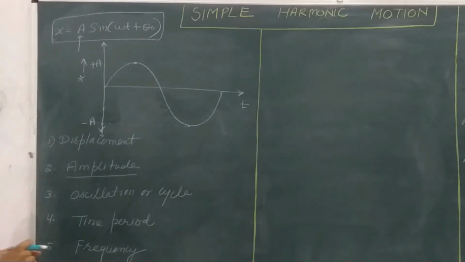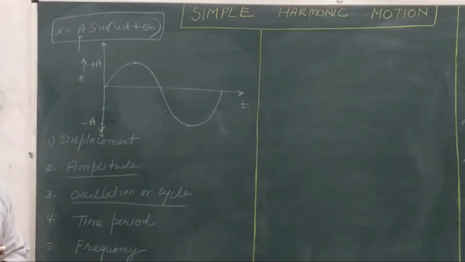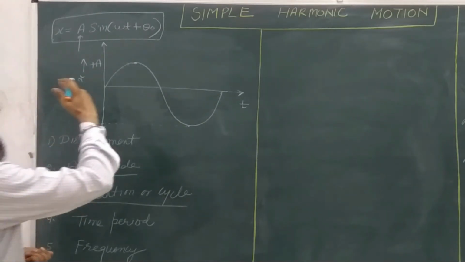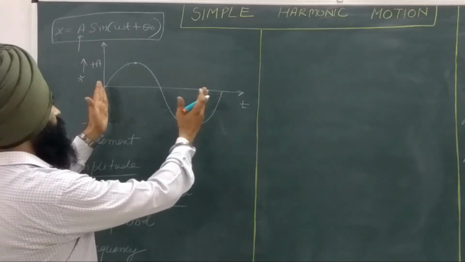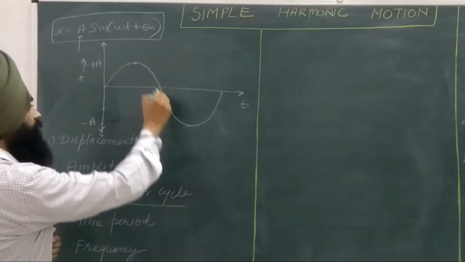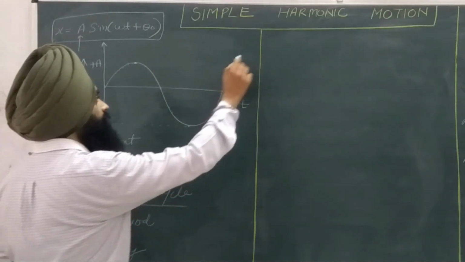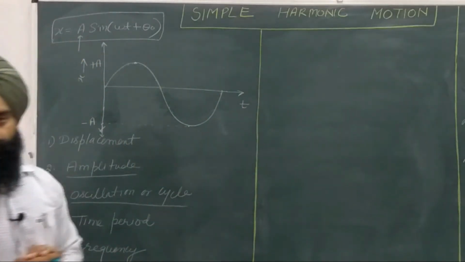The next point is the oscillation or cycle. Now we know that the motion goes as a to and fro oscillatory motion. So one complete cycle of to and fro motion is called the oscillation or cycle. Here, from this position to this position, the cycle is repeated. So this portion is called the oscillation or cycle.